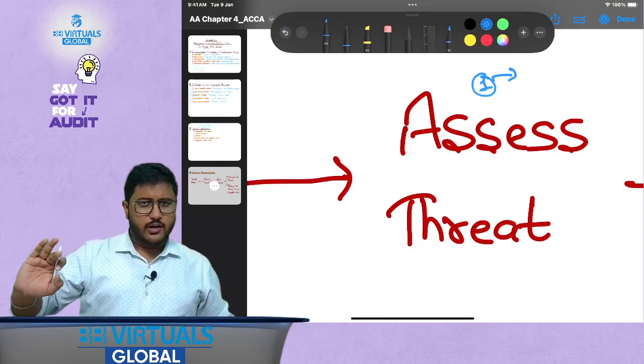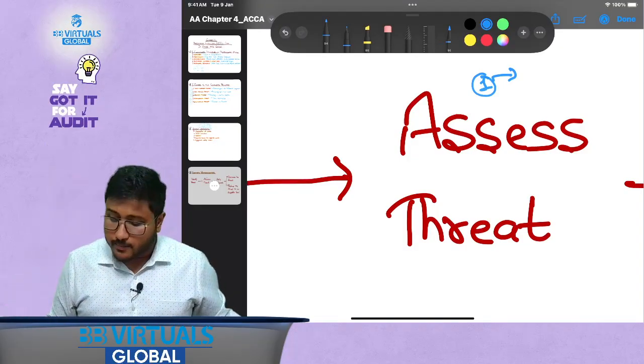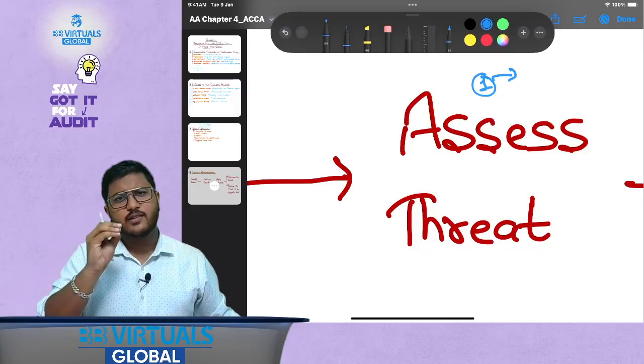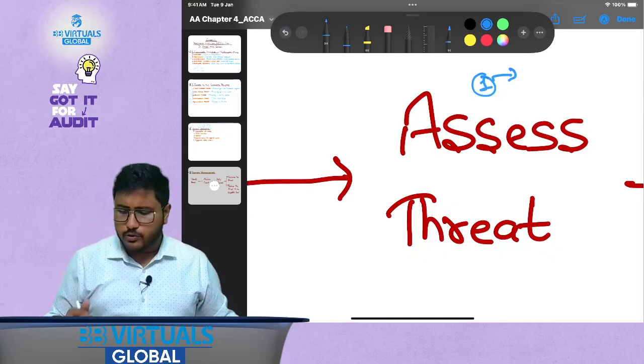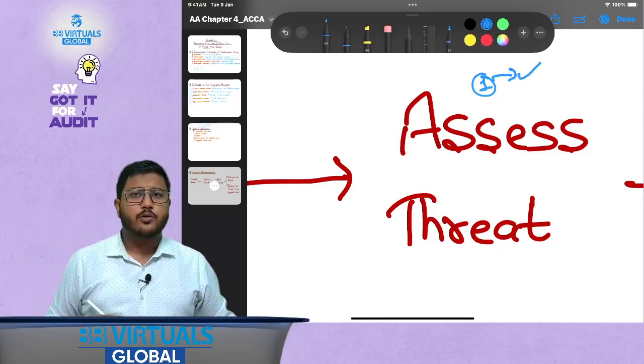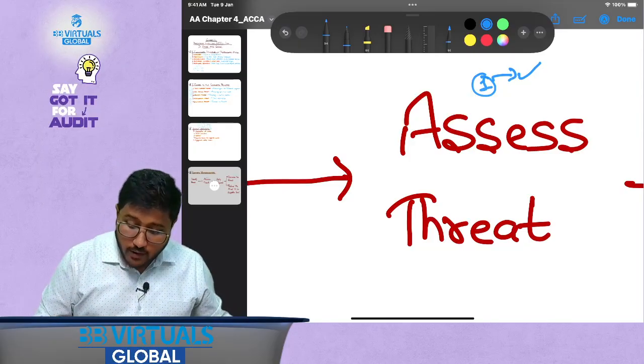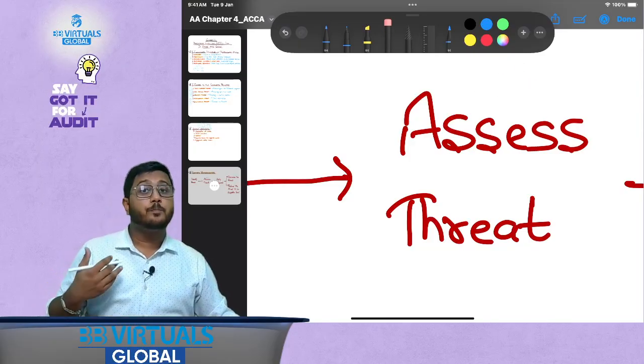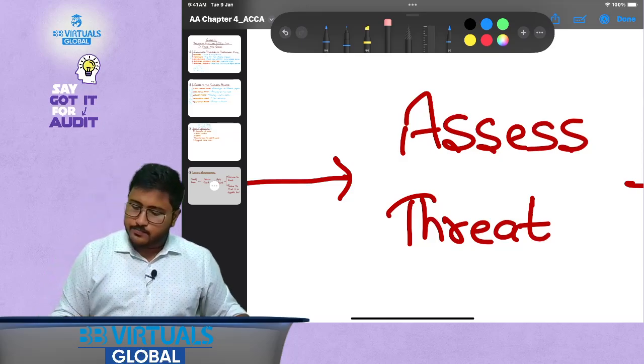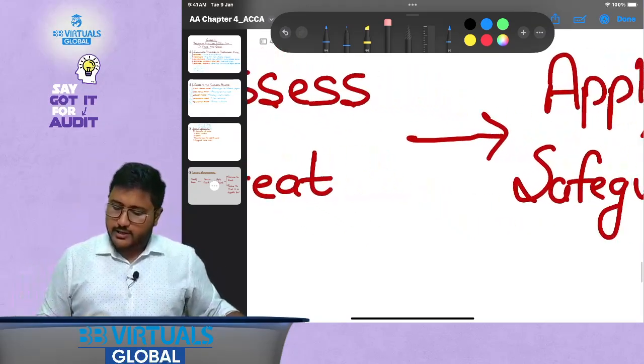Let go of the laws and regulations, we will study them in the relevant part. But just in case it is allowed that one share could be held because there is no influence, then can I allow it? Yes, then you can allow it. So that is how you need to assess the likelihood and the impact of this threat on the audit of financial statements.